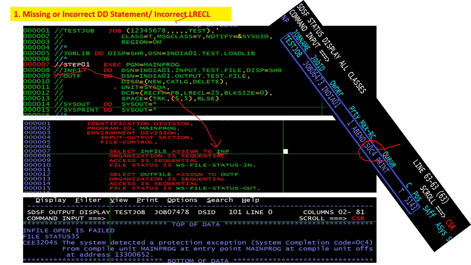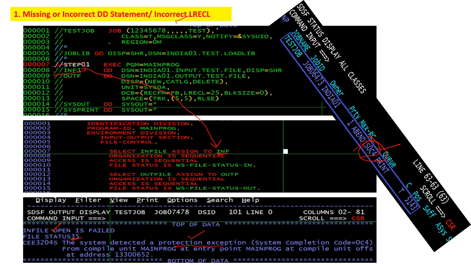If it is not matching, then our job will be abandoned with the SOC4 abend. And like we have the file status for the input file as 35, and you will receive this kind of message, like it is a protection exception. Actually, SOC4 comes due to the protection exception. Okay, and you can say SOC4 abend is a protection exception.